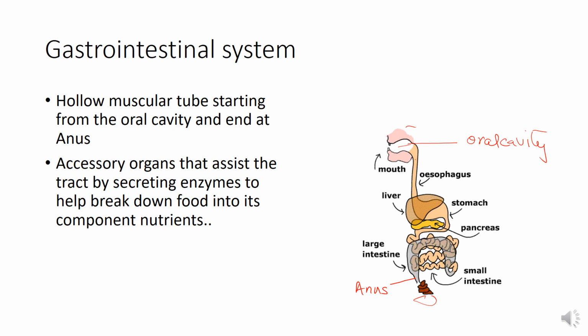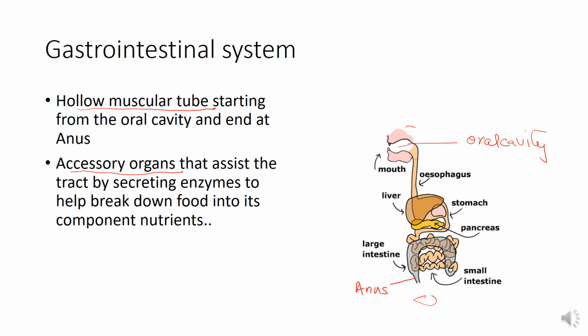So first component is the hollow muscular tube. Second component is the accessory organs, accessory glands, associated glands that assist the tract by secreting enzymes to help break down food into its component nutrients.